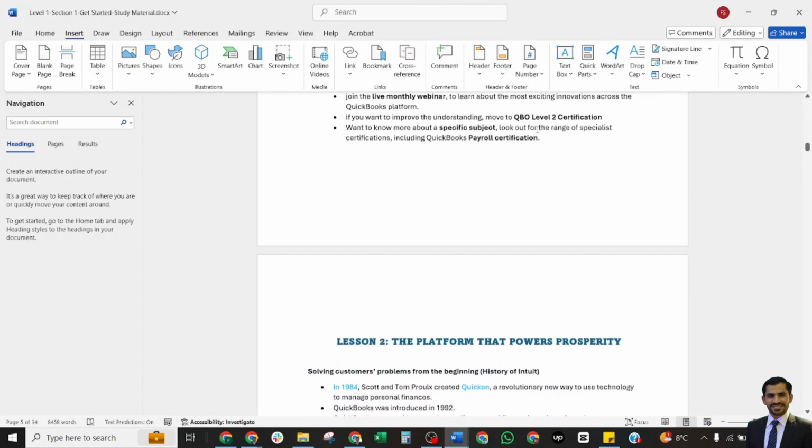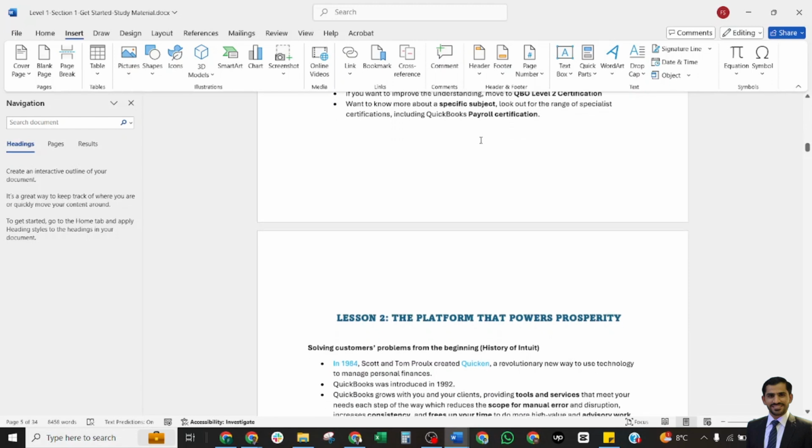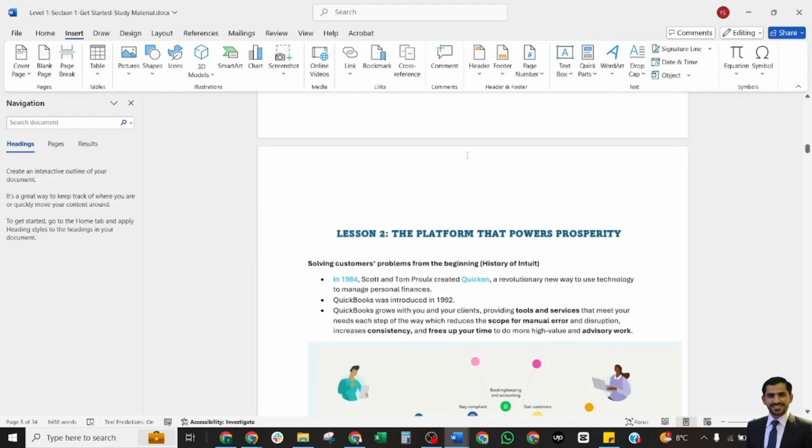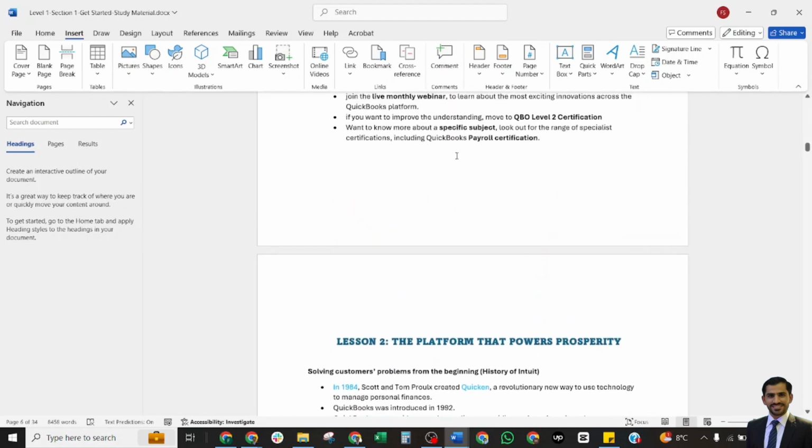If you want to improve your understanding more, then move to the QuickBooks Level 2 certifications. And if you want to learn about a specific subject, look at a special certification like payroll certification, QuickBooks Exam, QuickBooks Enterprise, and Intuit Bookkeeping. Now our first lesson is done.